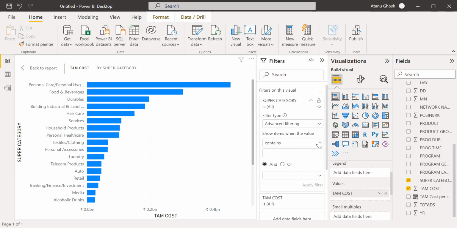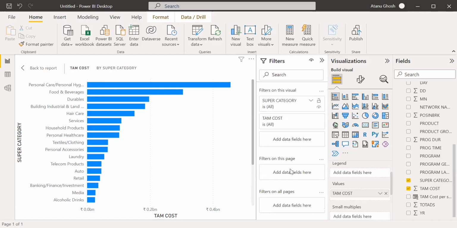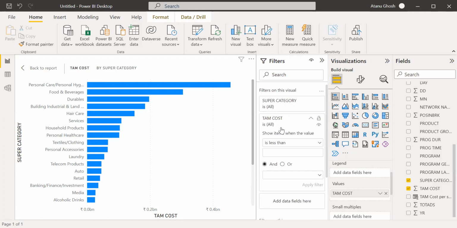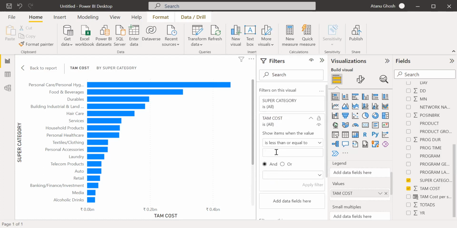So this is the top N that we used. The other is that, instead of the super category, I go to the TAM cost and say TAM cost is greater than, instead of saying I'm interested in the top 10 super categories.